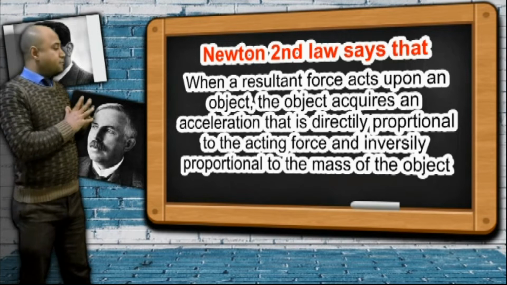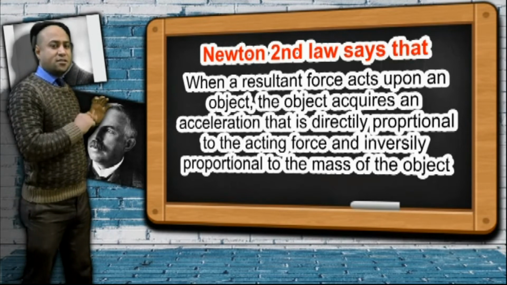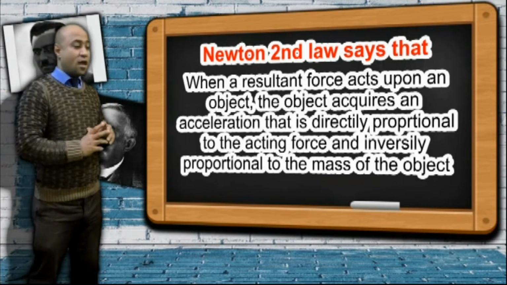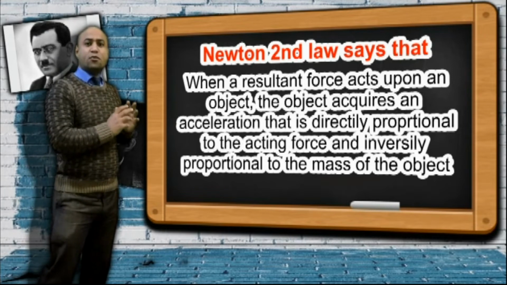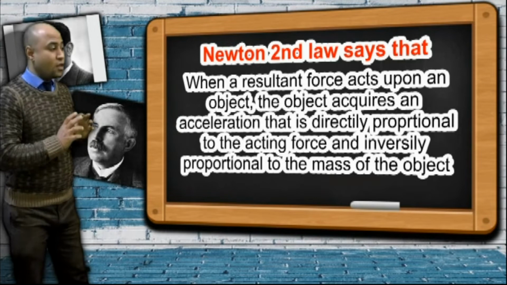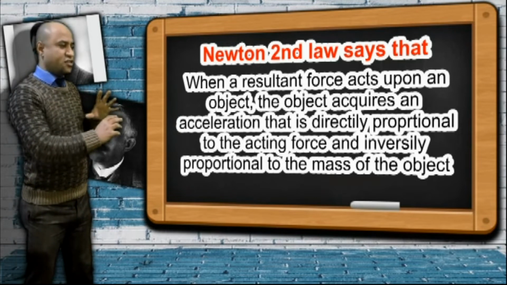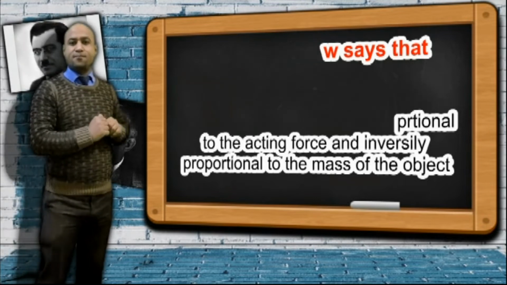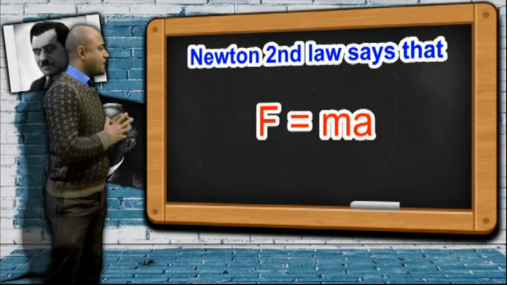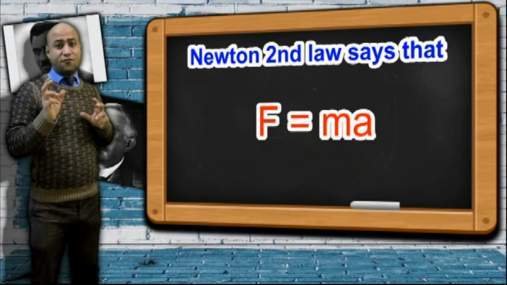And this acceleration is directly proportional to the force at constant mass, which means by increasing the force, the acceleration increases, and is inversely proportional to the mass of the object at constant force, which means by increasing the mass of the object, the acceleration acquired by the object decreases. So Newton's second law says that F equals ma. Okay, this is a form or a definition of Newton's second law.